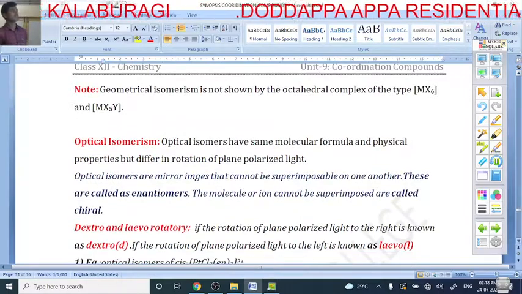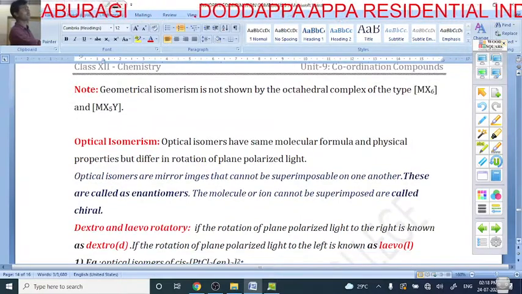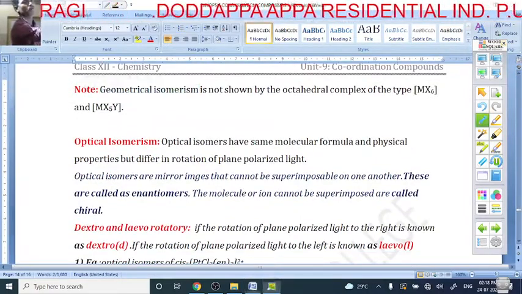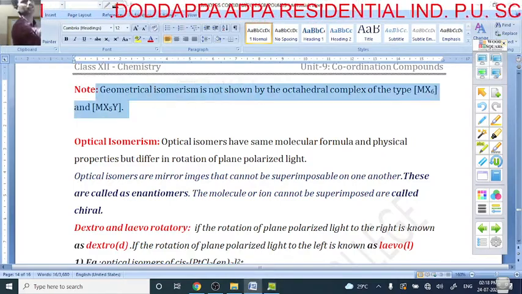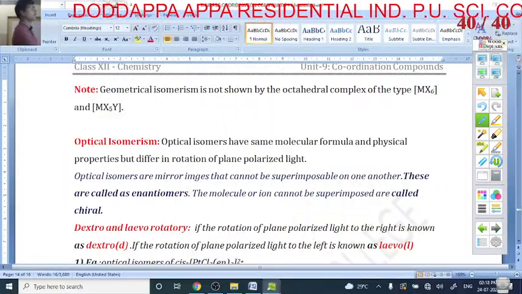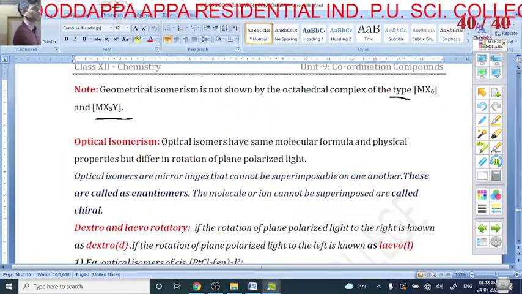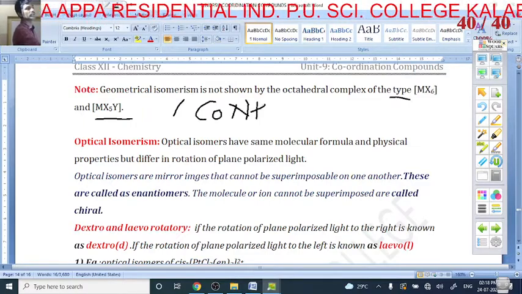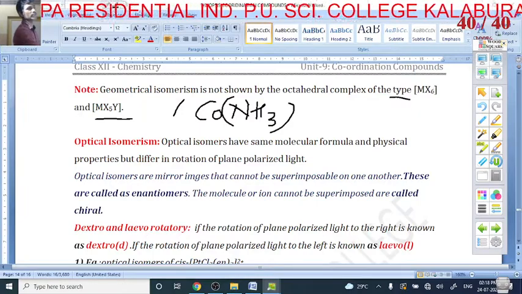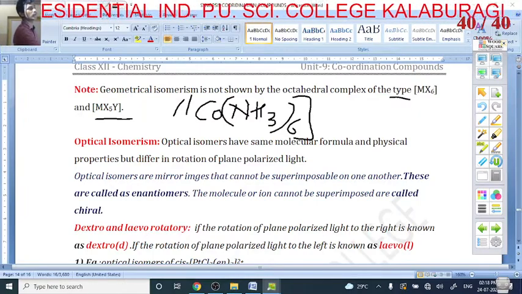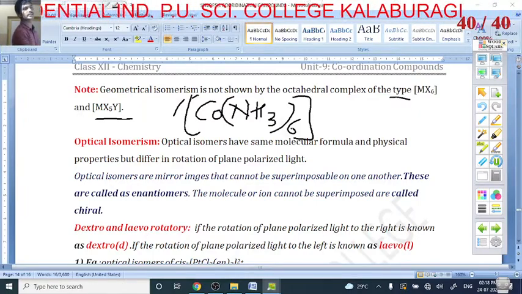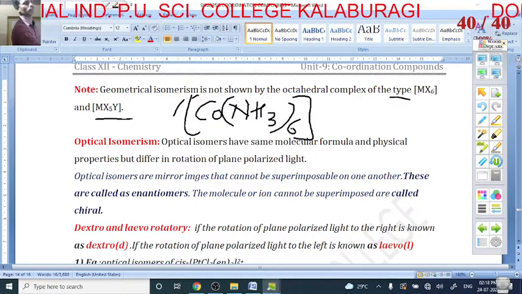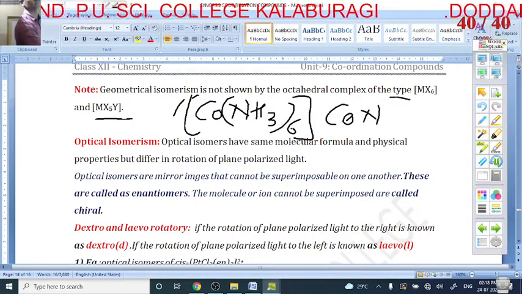Yes, actually this type of geometrical isomerism is not possible in MX5 and MX6, if all ligands are same, for example Co(NH3)6. It does not show geometrical isomerism, because all ligands are same. It does not show isomerism.